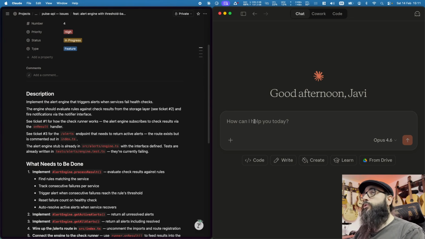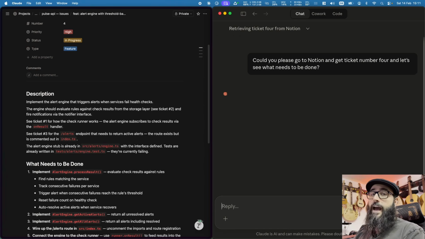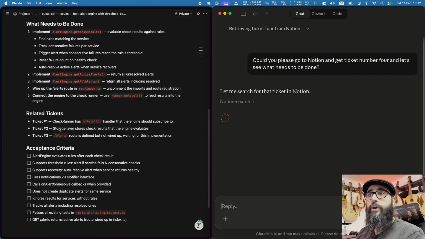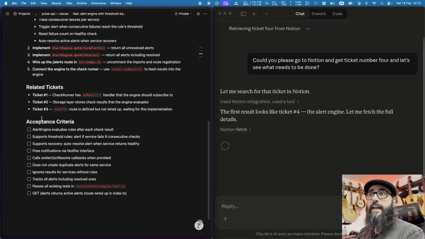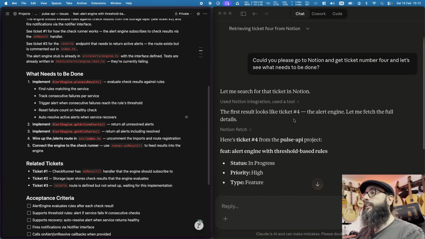Could you please go to Notion and get ticket number 4, and let's see what needs to be done. So now Notion is going to provide Claude Desktop all the information that we can see here, plus the capacity to navigate the related tickets. The first result looks like the alert engine. So okay, it has detected the ticket.